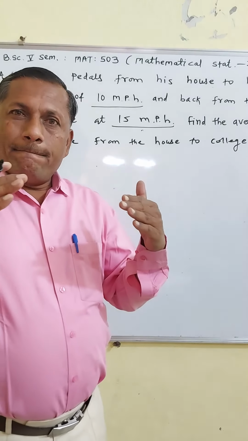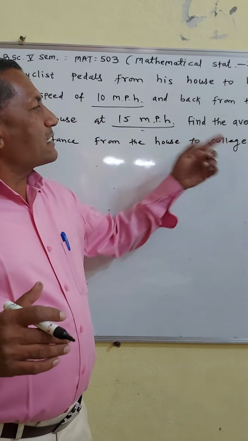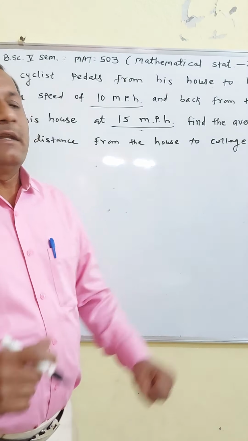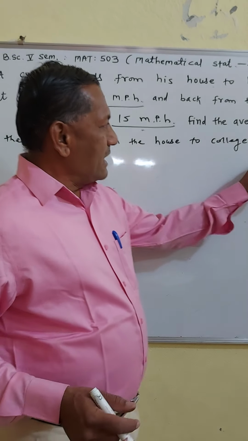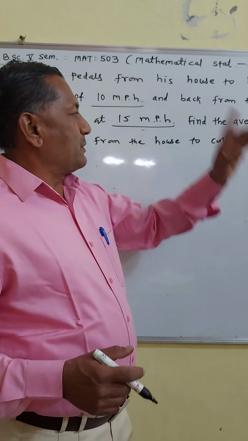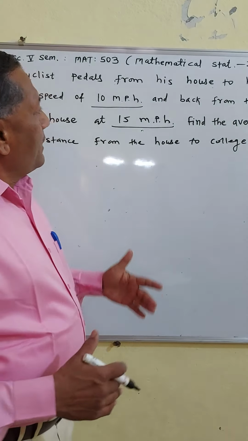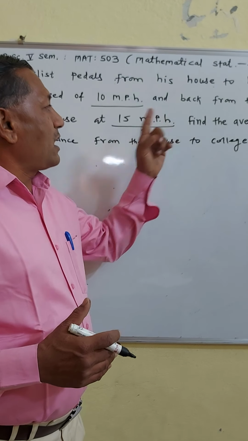Therefore, the distance x is covered in x upon 10 hours at a speed of 10 meters per hour. Similarly, he goes back from his college to his house at 15 meters per hour.